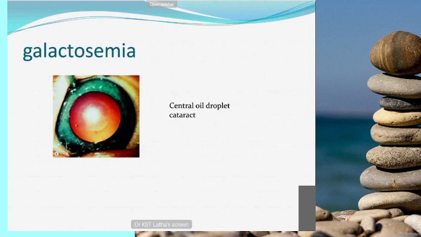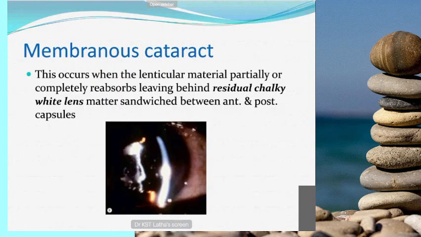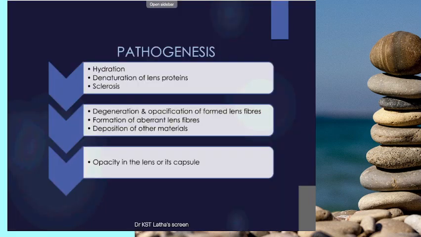Galactosemia, I already told you, this is oil droplet cataract. Galactosemia is one of the metabolic causes for congenital cataract. Membranous cataract: here the lens matter is sandwiched between the anterior and posterior capsule. You can see only the membrane between the anterior and posterior capsule. This is membranous cataract.